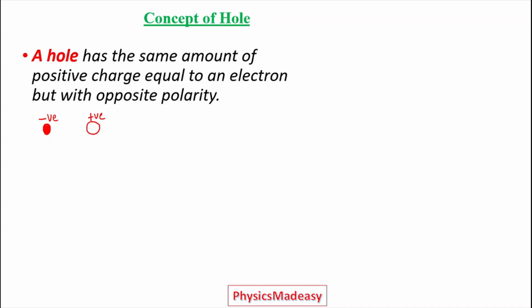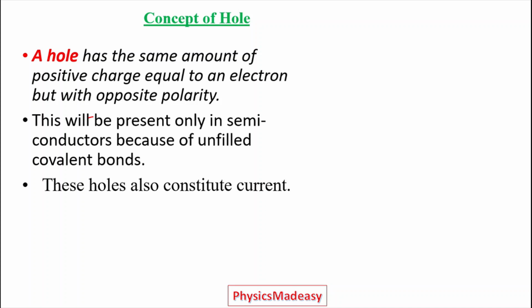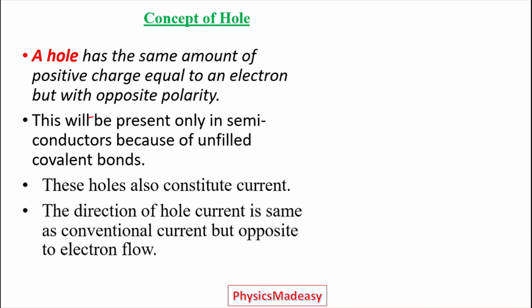In semiconductors, holes also carry current. So in semiconductors, these unfilled covalent bonds exist, and we take them as holes. These holes also constitute current in semiconductors. And the direction of hole current is the same as conventional current but opposite to electron flow.